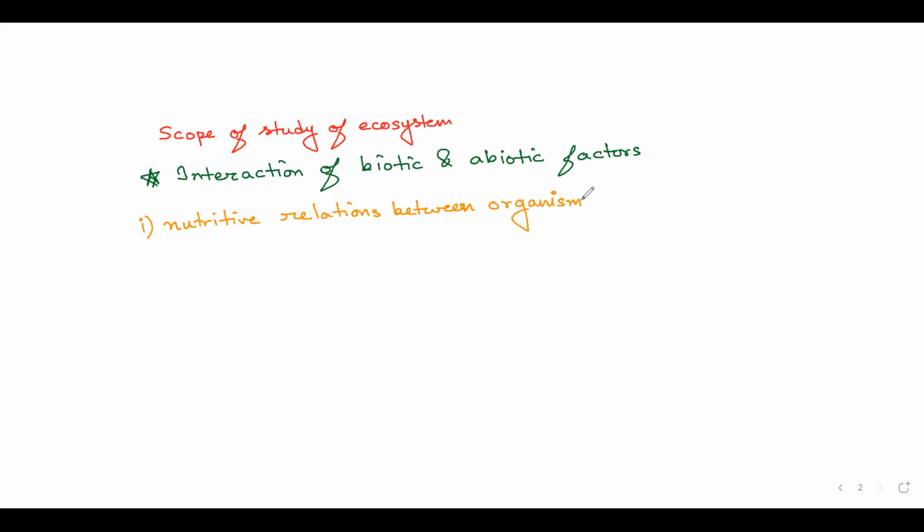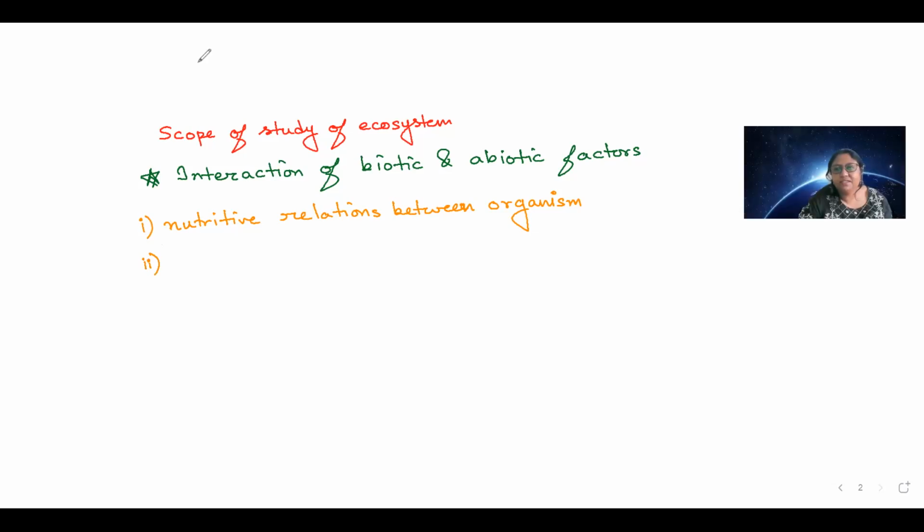Why? Because in an ecosystem, the most important thing through which each organism is connected with each other, directly or indirectly, is the nutrition, isn't it? Next is, there is a saying in Hindi that everything is a matter of the hungry stomach, isn't it? Whatever we do is a matter of the stomach. So in the same way, one of the most important scopes is to study the nutritive relationship.